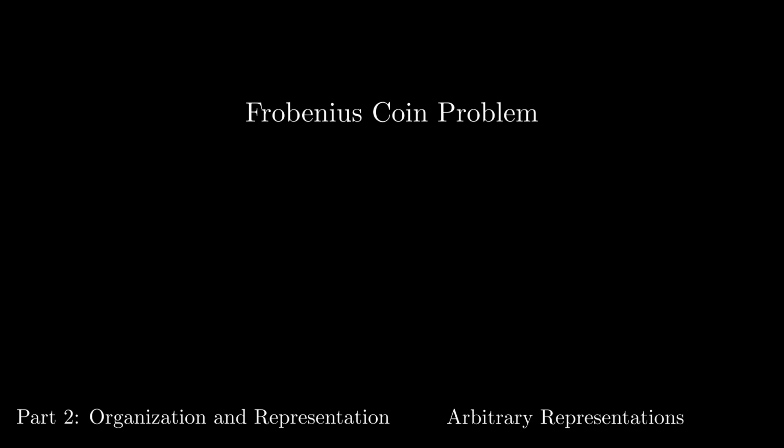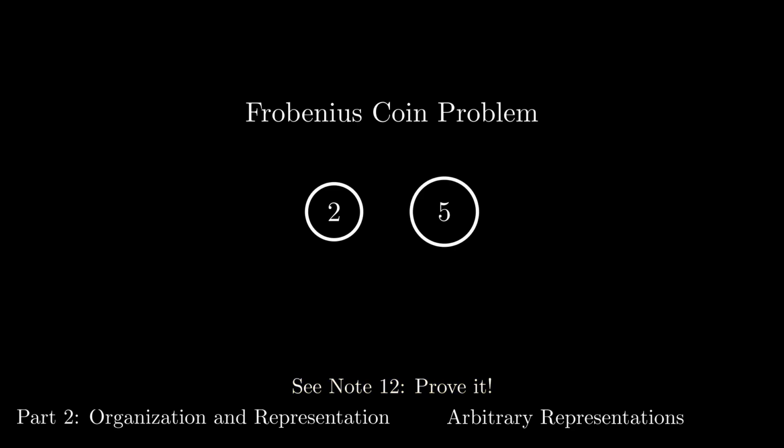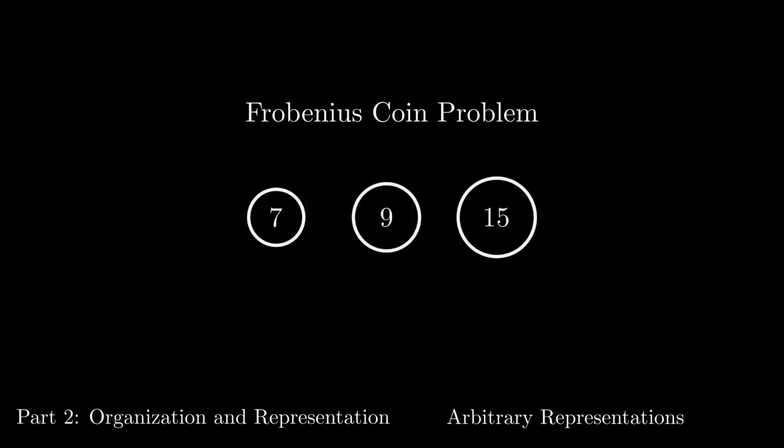Given a collection of coins of different denominations, find the largest value that cannot be represented by these coins, if such a value even exists. For example, if we had just a 2-cent coin and a 5-cent coin, the largest amount of money we cannot represent is 3 cents. In general, we aren't limited to having just 2 denominations of coins. The same question can be posed with any number of coins in any denominations.